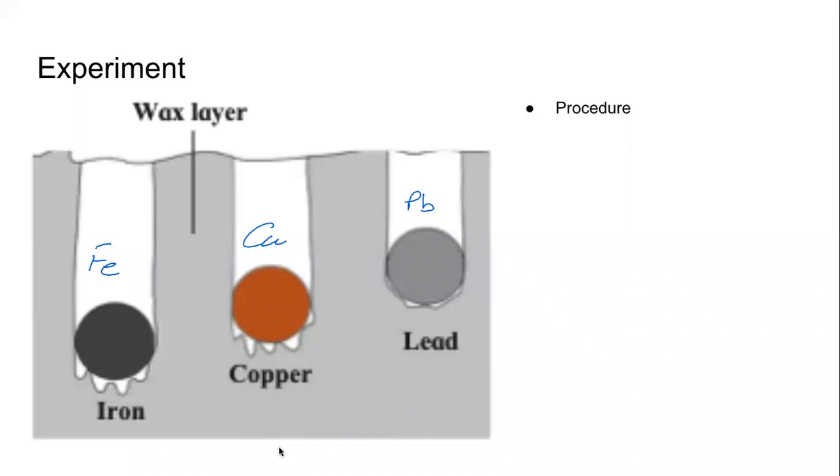And after some time, what we do is we remove the balls from the boiling water and we put them in this container which has wax in it. Are you with me? So we took water in a container, we boiled the water, we put these cold balls of metals in that container. After some time, just by understanding the principle of heat exchange, we know that these balls will also be at the temperature of 100 degrees Celsius.